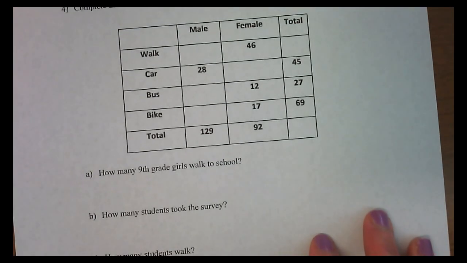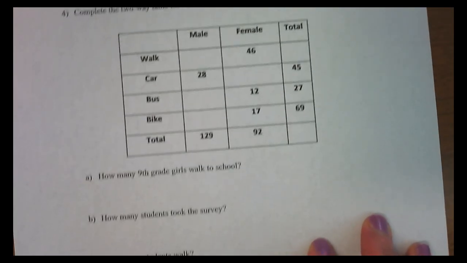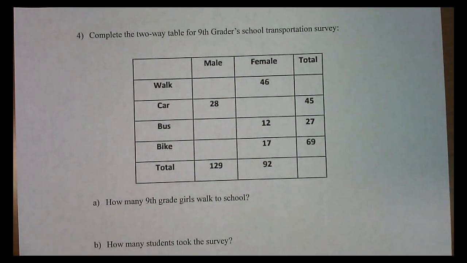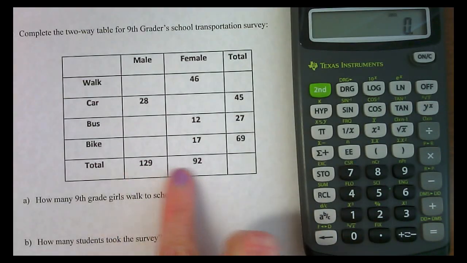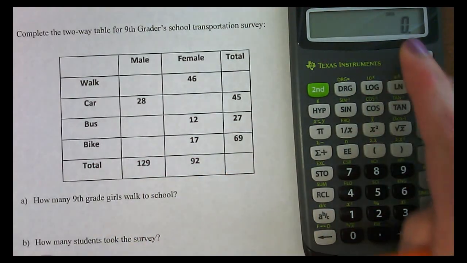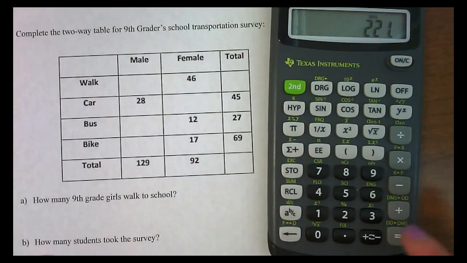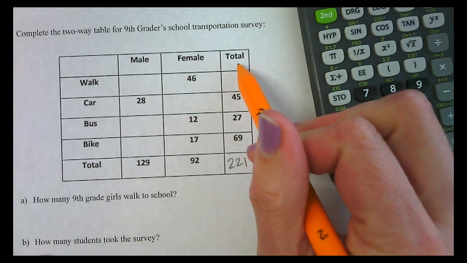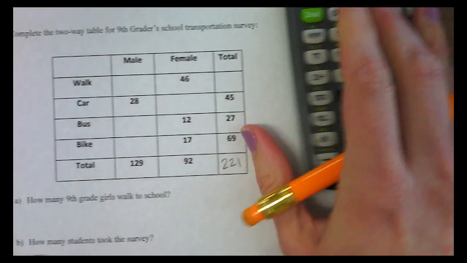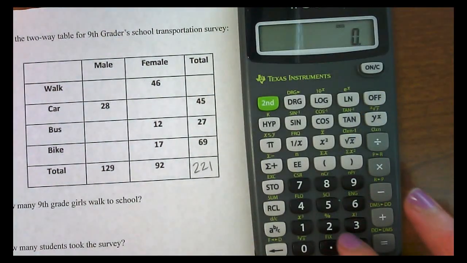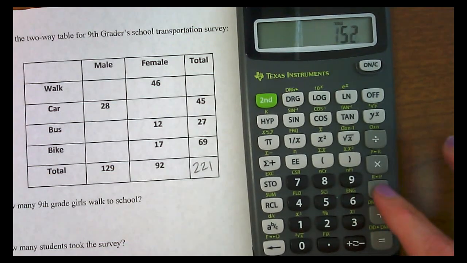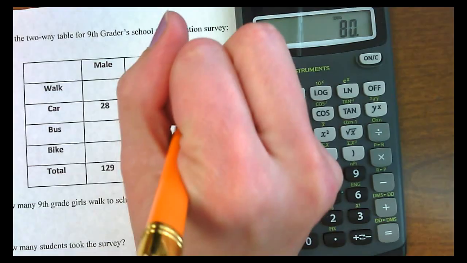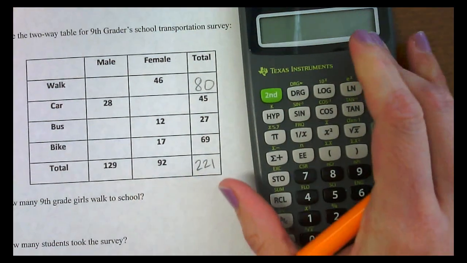Last problem, number 4, we have to complete a table, and this is different than what we had on our example. So one thing we can do is we can add up our totals here with the 129 and the 92 make 221. So I know that this is supposed to add up to 221. So if I subtract everything I know, then this leaves me with 80.